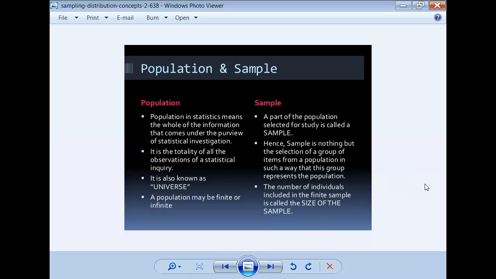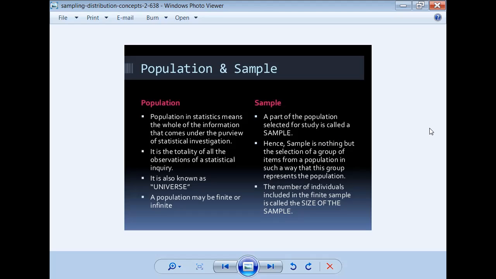So what is the definition of population? Population in statistics means the whole of the information that comes under the purview of statistical investigation. It is the total of all the observations of statistical inquiry. It is also known as universe. A population may be finite or infinite. Simply, we can define the population as animate or inanimate things. Animate means giving life, inanimate means not giving life. So this is the definition of population.